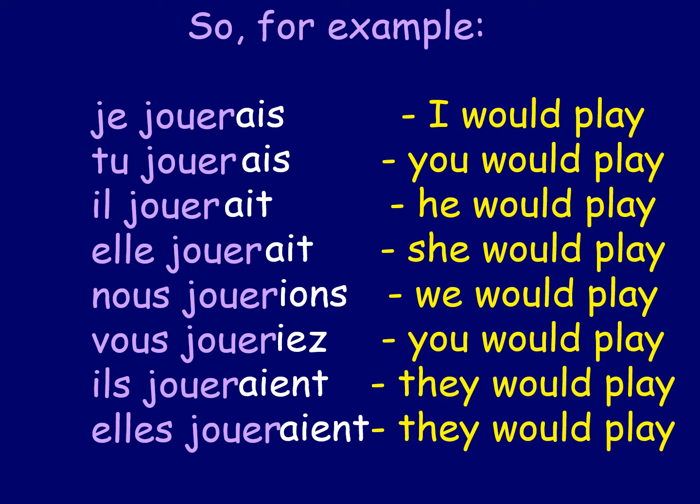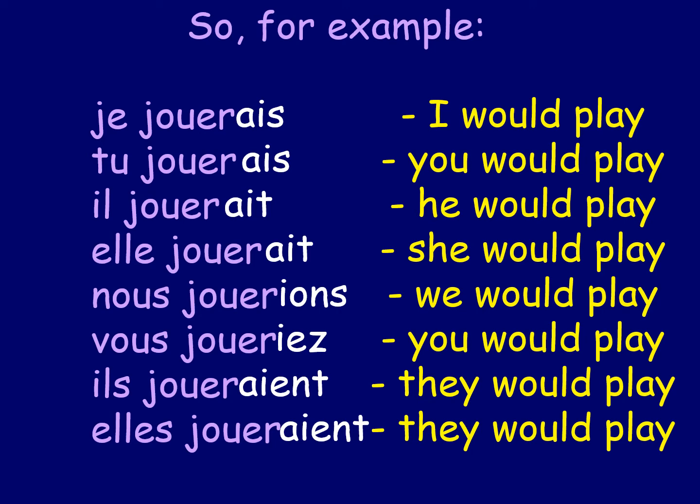So this is quite simple what we're doing, but we need to try and remember the differences between each tense. So that's the conditional tense. We take the full verb and we put the ending on the end. Now I don't want to confuse anyone here, but if you just have a quick look, did anyone notice anything about those endings? Did anybody see them before? And the answer to that is you have seen them before, because the endings for the conditional tense here are also the endings for the imperfect tense.